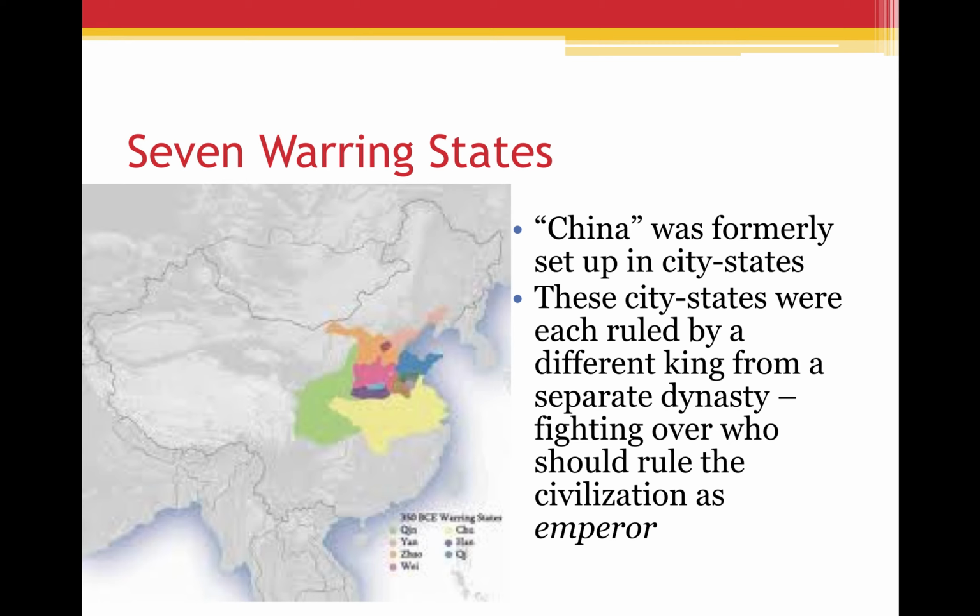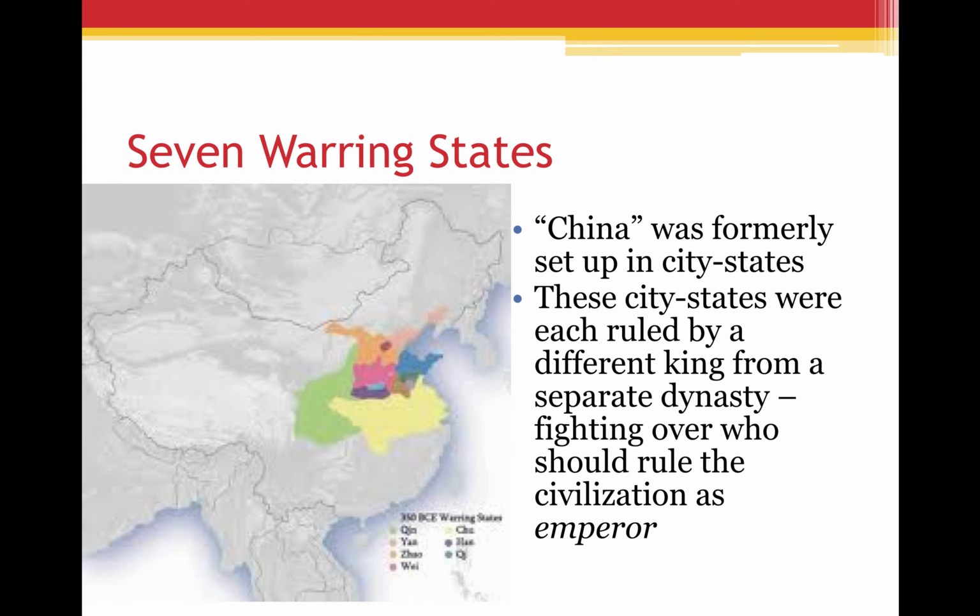The seven warring states were, look at that, let me move this here. The seven warring states were constantly at war for years, and one of the things they were fighting over was this belief in what's called the mandate of heaven, which is this idea that the heavens have somehow instructed who it is that should be the leader of the civilization.